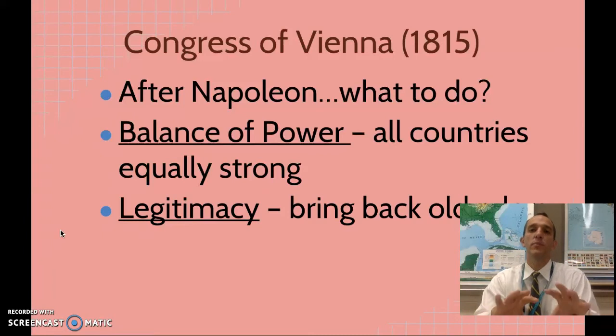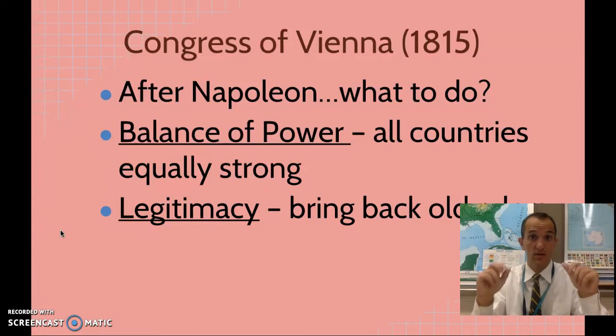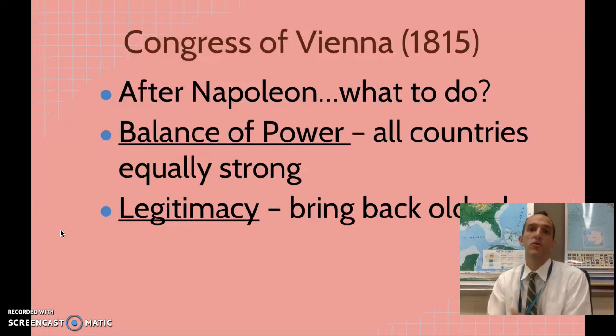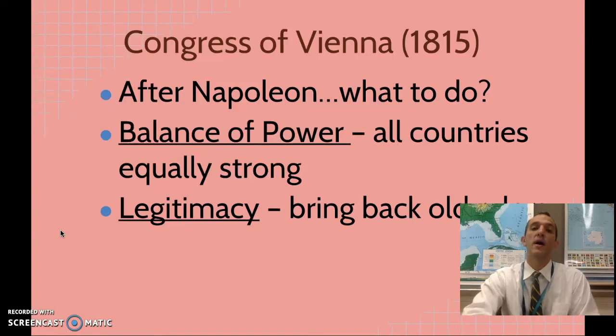And they decide to bring back all the old rulers, which is called legitimacy. The legit, meaning real rulers. And the legit ruler for France is going to be Louis XVI's brother, who escaped during, while Louis got caught, he's the one that successfully escaped. So Louis's brother is going to come back into power. We try and make all the countries in Europe equally strong. And the goal is to avoid war in the future. This Congress is successful. And really, we don't see war in Europe for almost another 100 years, minus a couple little skirmishes, until World War I. So this kind of holds true.